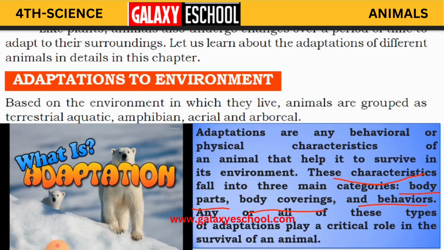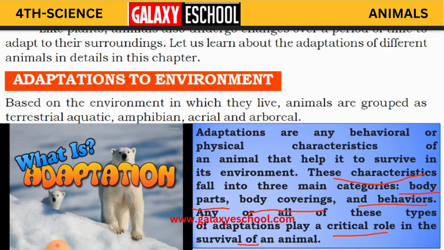Any or all of these types of adaptations play a critical, important role in the survival of an animal.